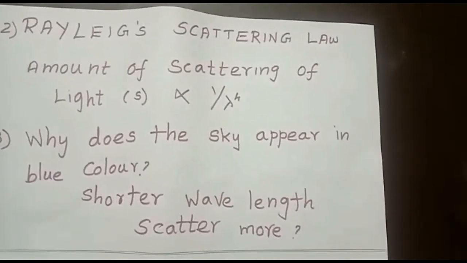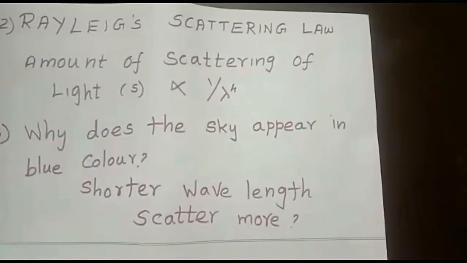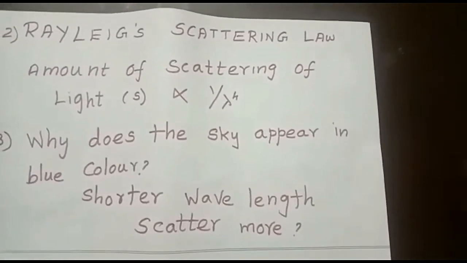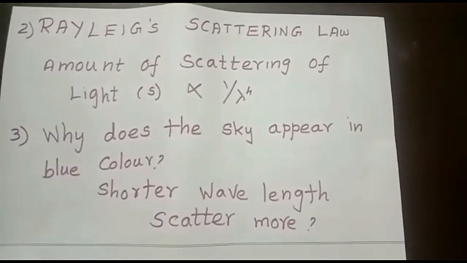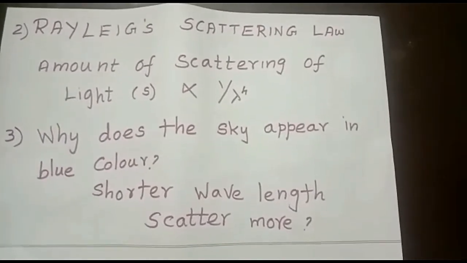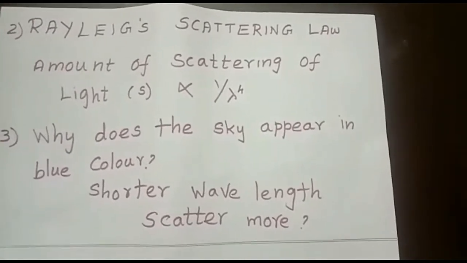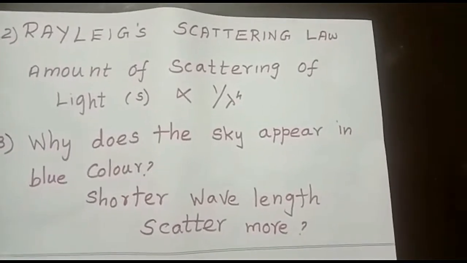So it will be scattered more. At noon time we can see the sky appears blue. Yes, it will be scattered in all directions. Other colors are out of sight.